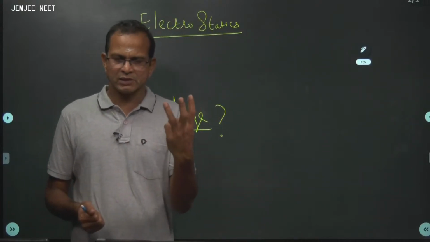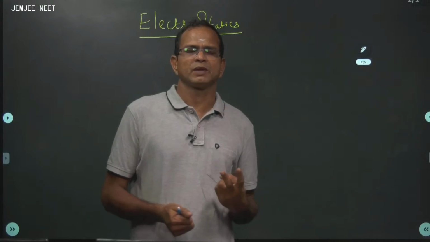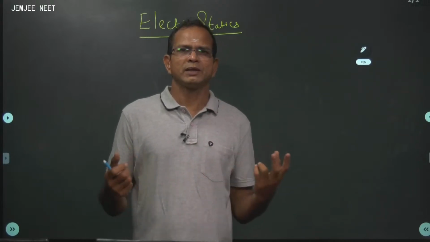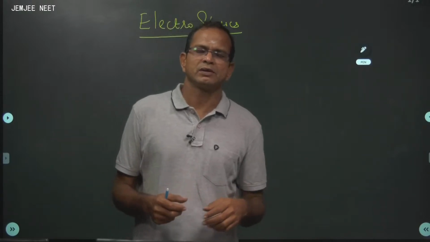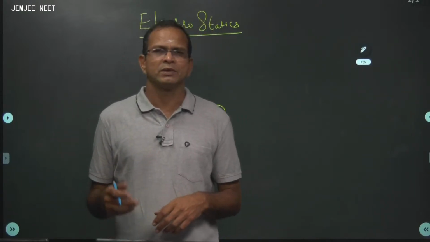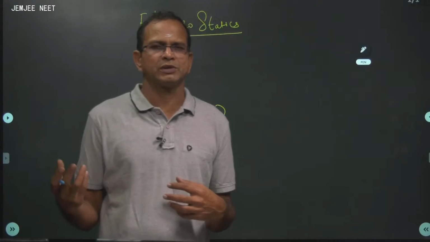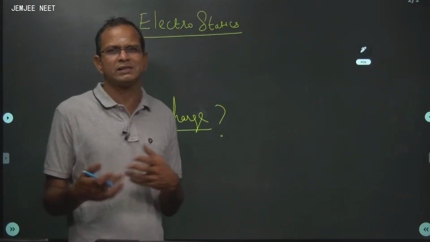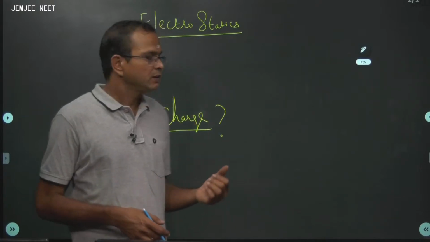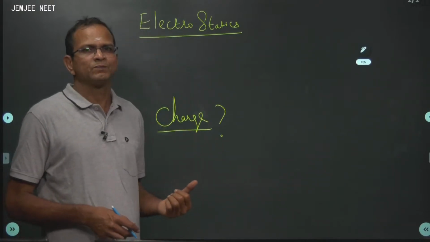It manifests in nature only in two forms. Historically, we call them positive and negative. So, according to us, proton has positive charge and electron has negative charge. This is a historical reason, there is no algebraic reason for this. Okay, this is regarding what is charge.